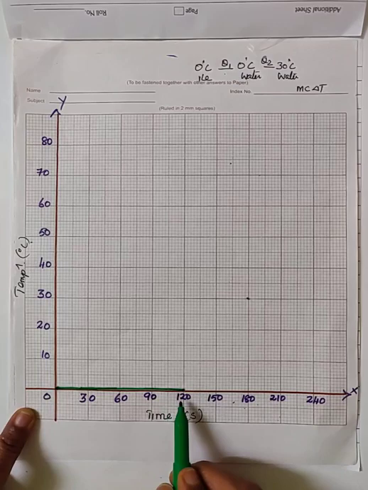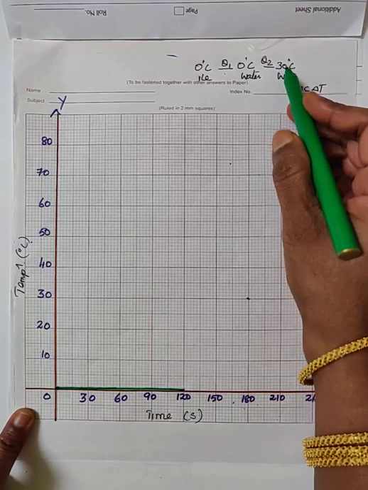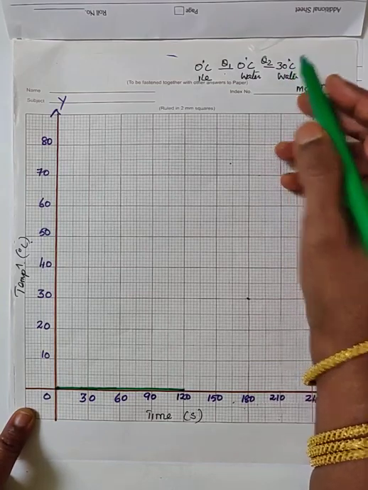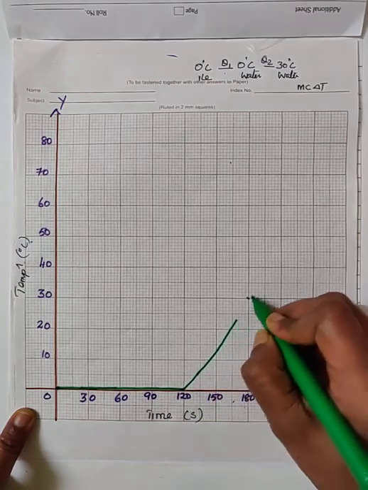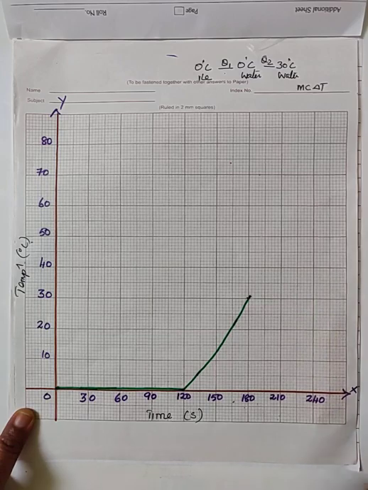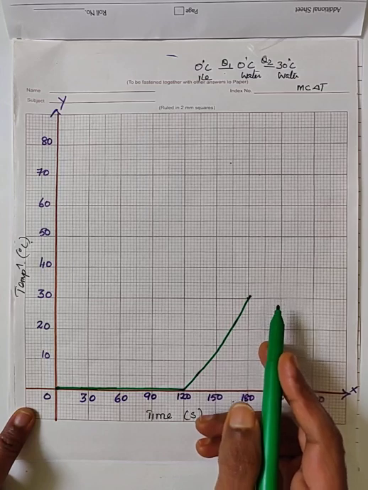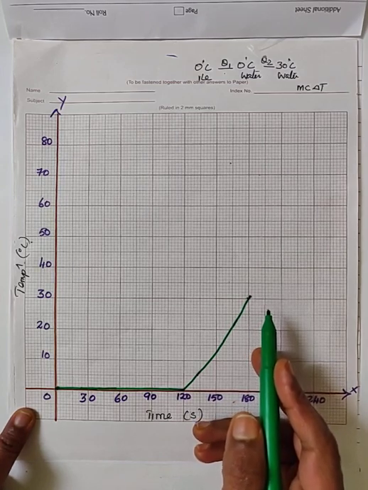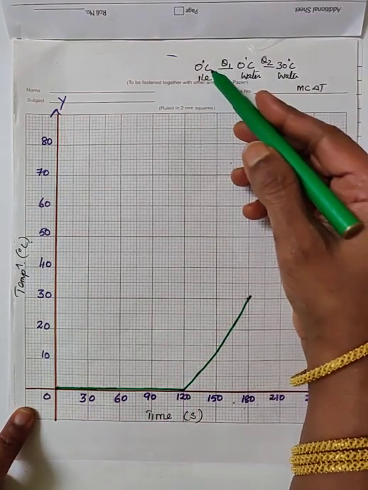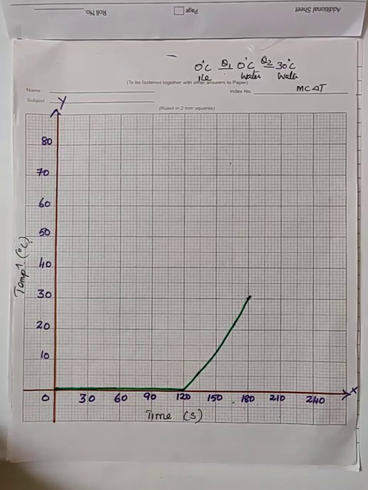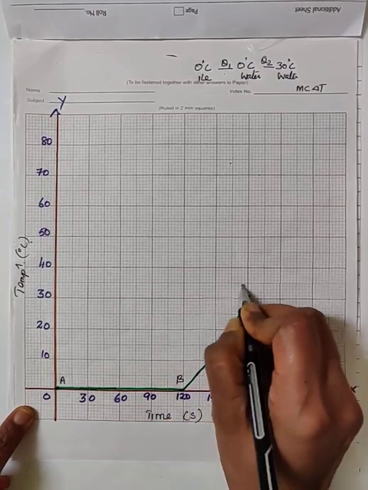After the entire ice is converted into water, it will show the rise in temperature up to 30 degrees Celsius. Here we are providing the heat energy up to 30 degrees Celsius. So there is a rise in temperature of water from 0 degrees Celsius to 30 degrees Celsius. This is the way we have to draw a graph when ice at 0 degrees Celsius is heated up to 30 degrees Celsius. So this graph is called the heating curve for ice. We will analyze different portions of the graph. Let me take the points of the graph as A, B and C.